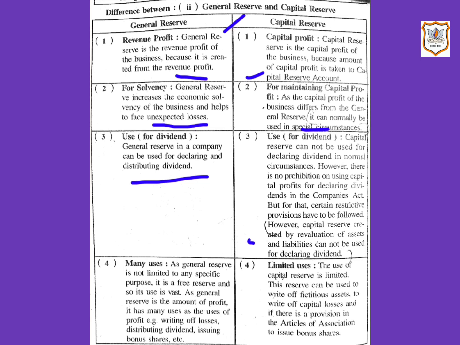And fourth point, as general reserve is not limited to any specific purpose, it is a free reserve, and so its use is vast. As general reserve is the amount of profit, it has many uses as the uses of profit. Example, writing off losses, distributing dividend, issuing bonus shares. The use of capital reserve is limited. This reserve can be used to write off fictitious assets, write off capital losses, and, if there is a provision in the articles of association, to issue bonus shares.